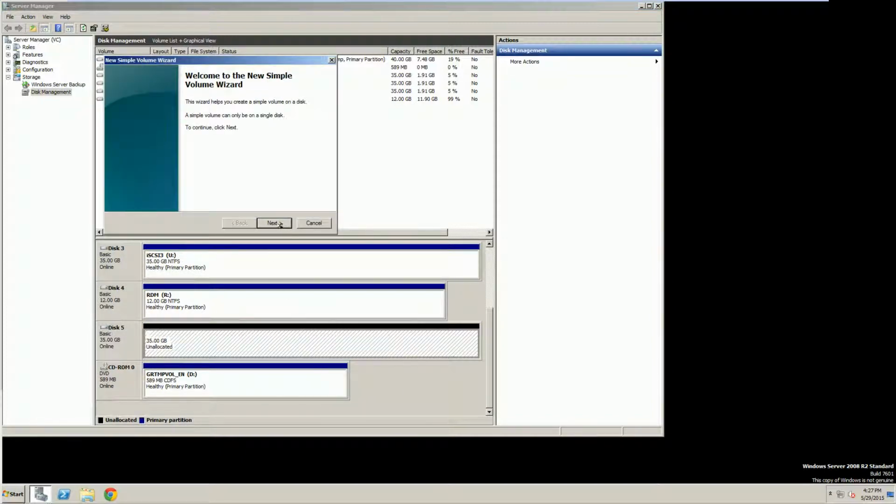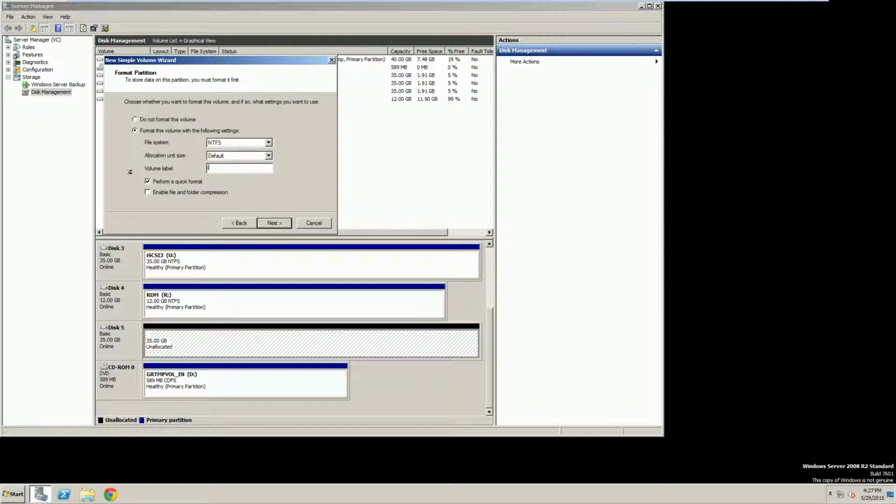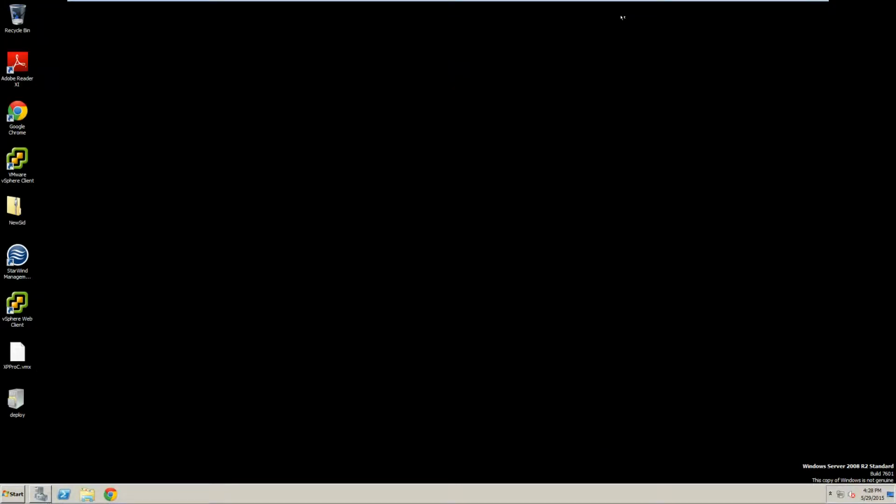We're going to partition it and format it. We want to give it the drive letter V. We're going to give it the name iSCSI 4, and we'll do a quick format. That way our disk is now good to use.